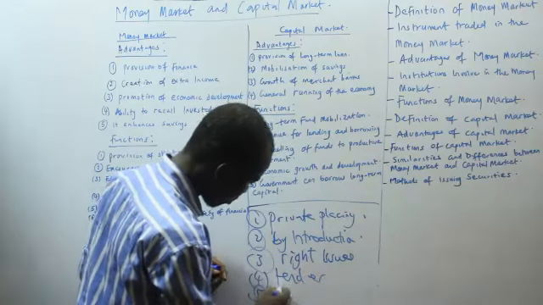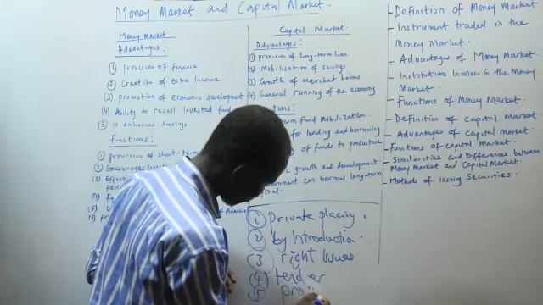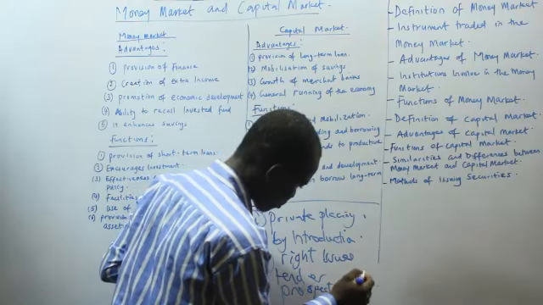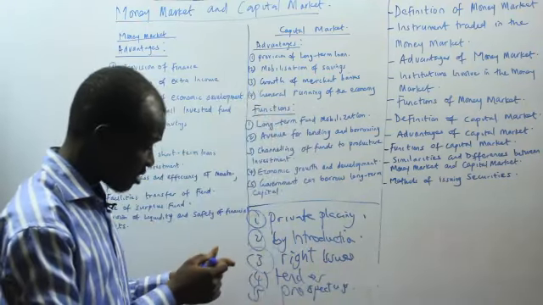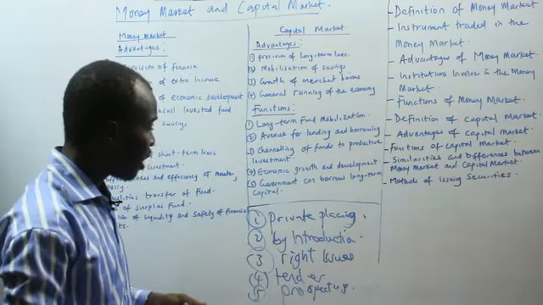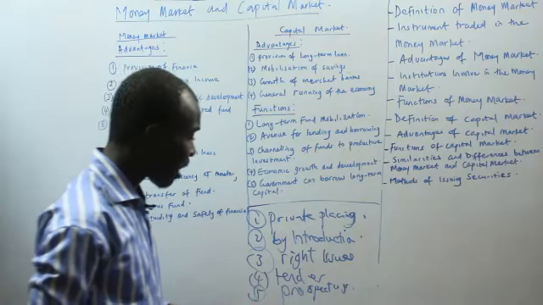And also by prospectus. So we have private placements or private placing, placement by introduction, right issues, tender, and prospectus.